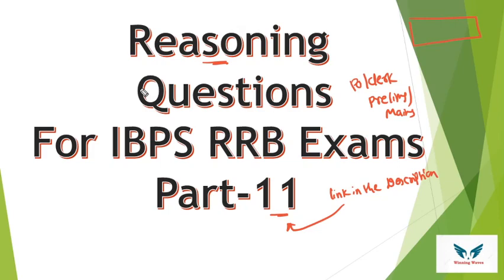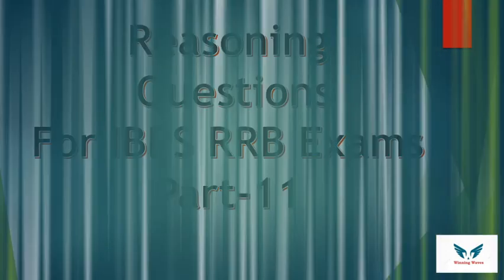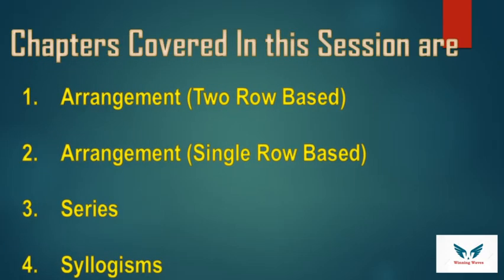Okay, so let's see what are the topics we have covered in this particular part. We have brought 4 different chapters, in which 2 are purely based on arrangements. One is single row and the other one is 2 row based. Then the third question we have brought from series, and the fourth question from syllogisms. So without wasting any time, let's just dive into the subject.